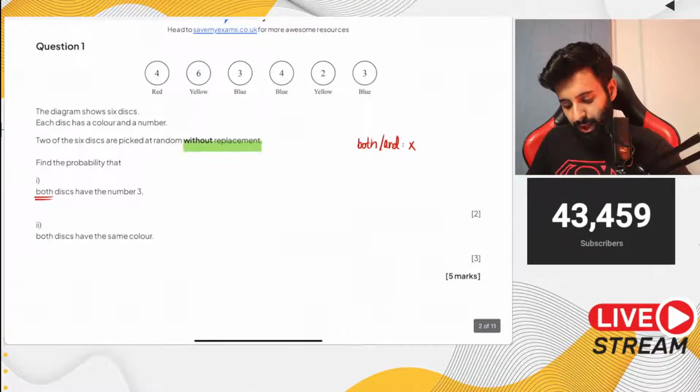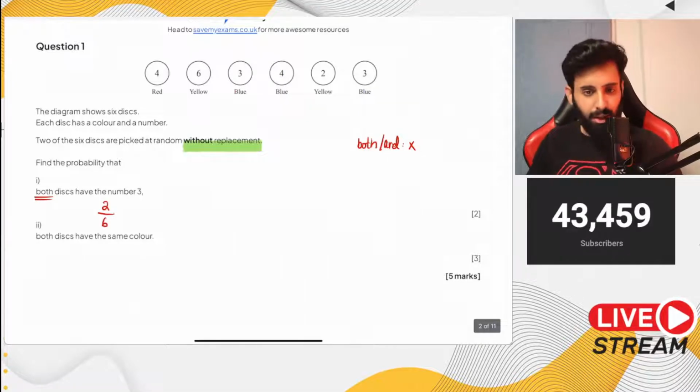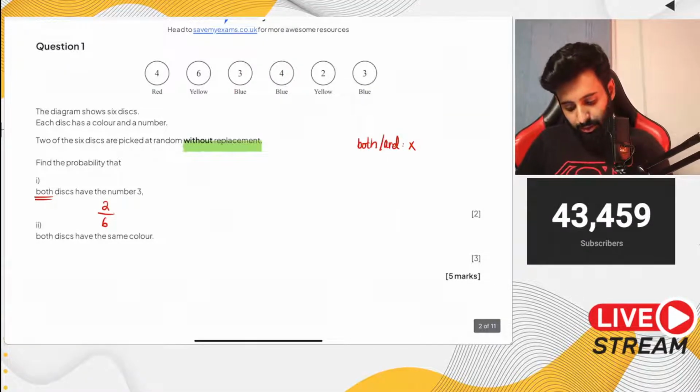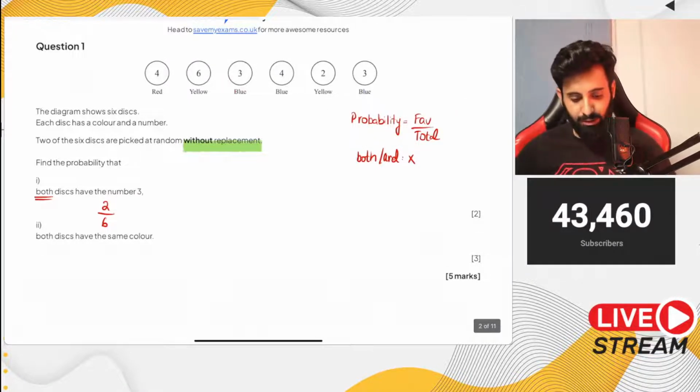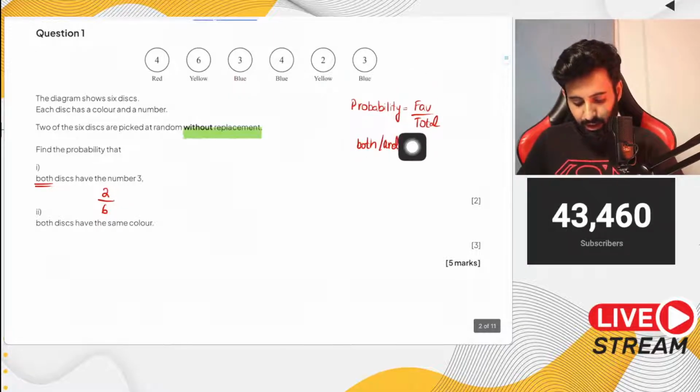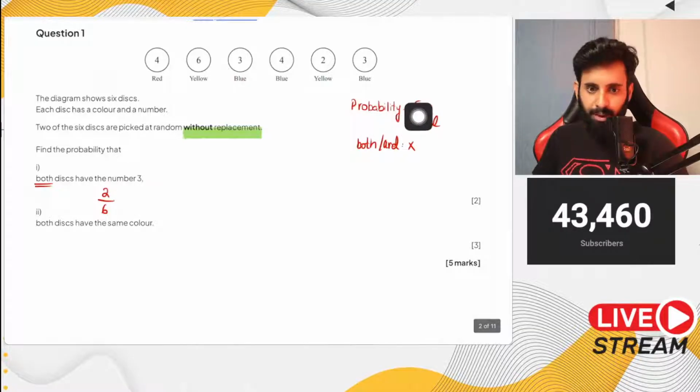So how many discs do we have that have the number 3? There are 2. So in the first attempt, the probability of getting a disc with 3 written on it is 2 upon 6. Why? Because 2 is your favorable outcome, and 6 is your total. Remember, all of probability will revolve around just one formula: probability equals favorable upon total. If someone asks you to summarize probability in 4 words, just say probability equals favorable upon total.